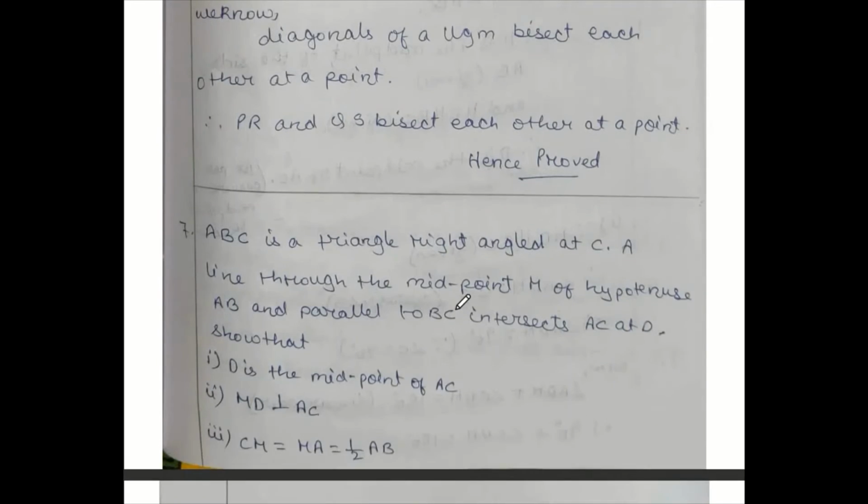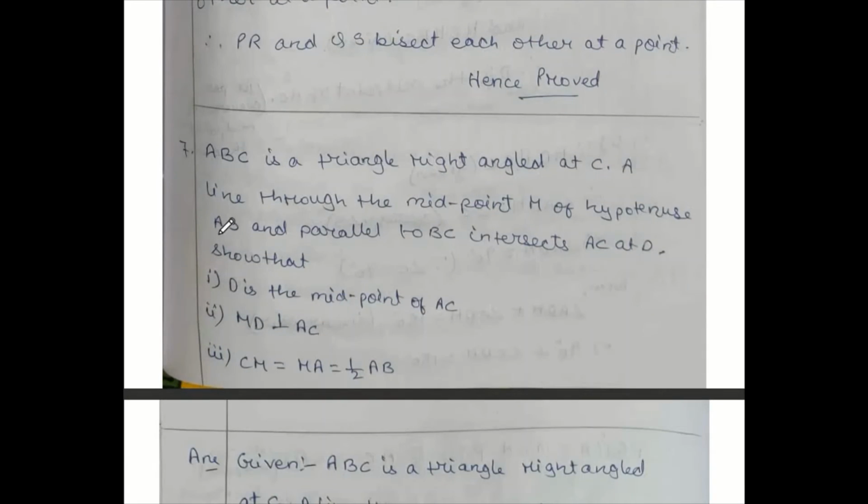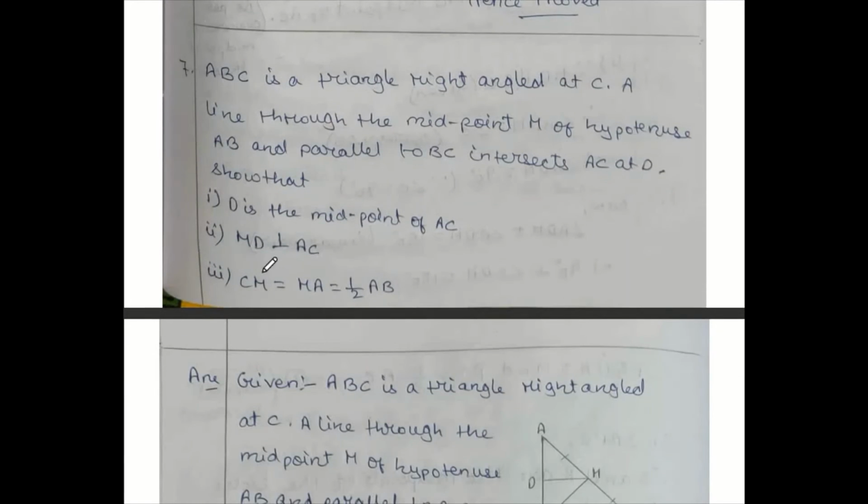Let me teach you question number 7. A bit long. ABC is a triangle, right angle at C. A line through the midpoint M of hypotenuse AB and parallel to BC intersects AC at D. So that question number 1, D is the midpoint of AC. Number 2, MD perpendicular to AC. Number 3, CM equal to MA equal to half of AB.